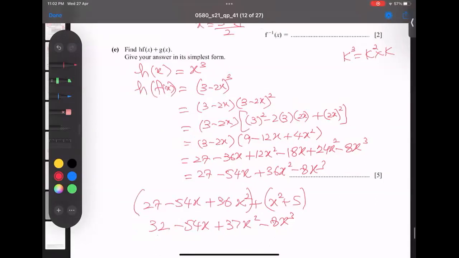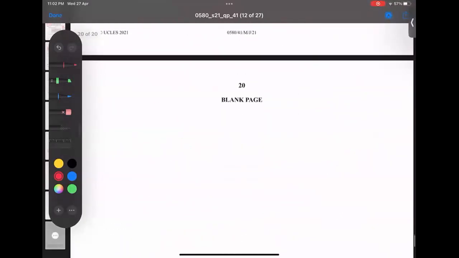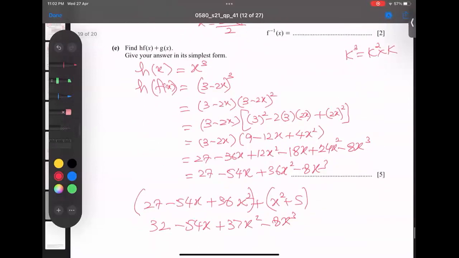Alhamdulillahi rabbil alameen, the question is completely over and the paper is also finished. So I hope you understood the whole thing. This comes from here and this comes from here. So I believe you understood the whole idea, and the question paper is clear to you. Alhamdulillahi rabbil alameen.